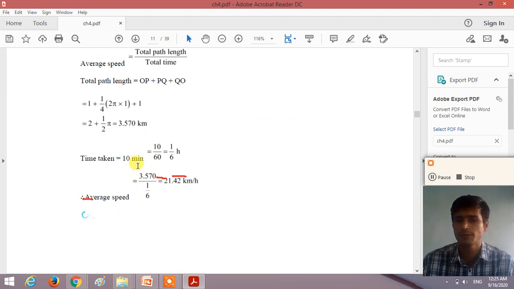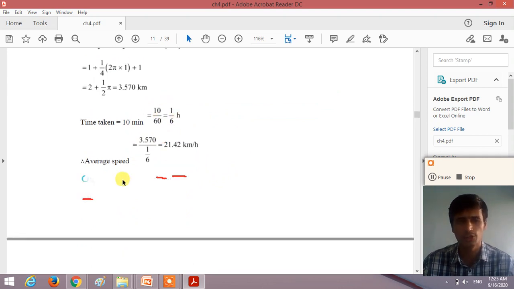Minute, 1 hour is equal to 60 minutes. So 10 minutes is equal to 10 divided by 60. We get 1 by 6 hour, right? So the average speed. What is the formula of the average speed?